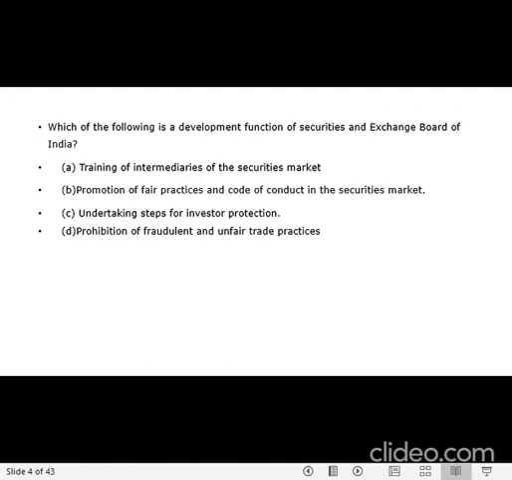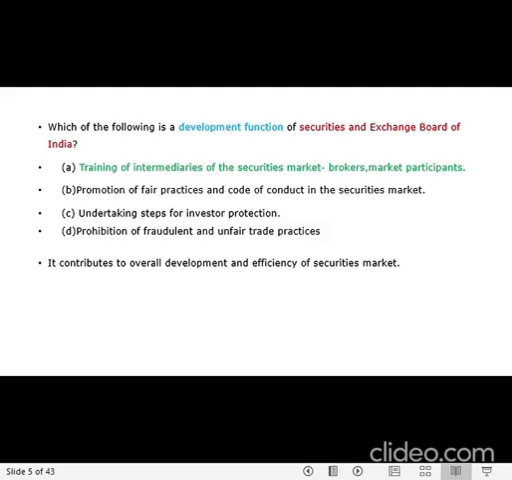The second question: which of the following is a development function of Securities and Exchange Board of India? Here the words highlighted are development function and Securities Exchange Board of India, which is nothing but SEBI. Development means you will develop something that has a foundation. So why are you developing? Because you want more money. Okay. So here it talks about the training of intermediaries of the security market. Who are these? They are the brokers or the market participants.